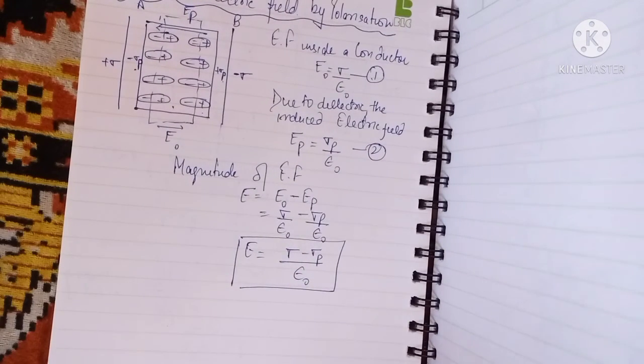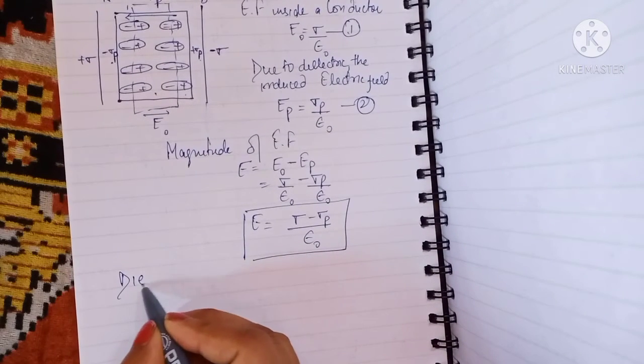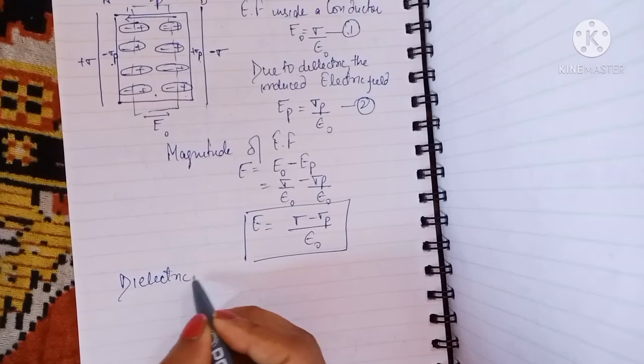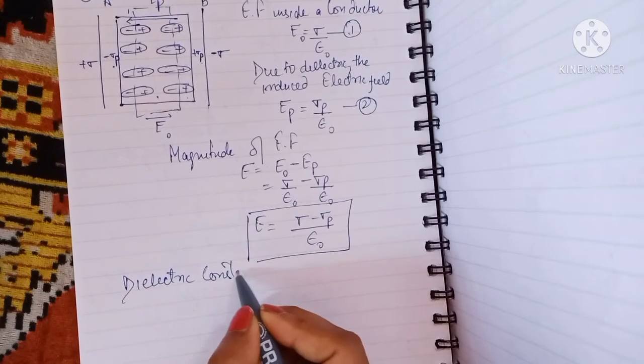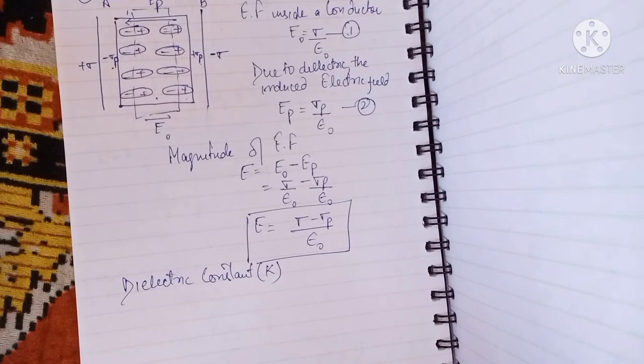On introduction of a dielectric slab between the two parallel plates, the electric field is always going to be reduced, and its magnitude is always equal to sigma minus sigma p over epsilon naught. Okay, next is your dielectric constant. Now what is the dielectric constant? The dielectric constant is denoted by K. As you have studied it also.